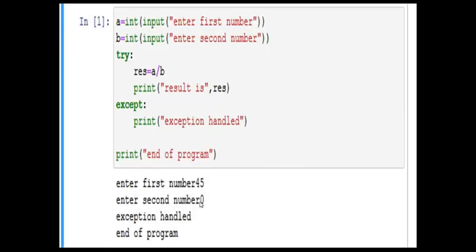Here is the program in which I'll use a try statement and an except statement. I'll input two numbers, the first number and the second number, and then again I'm doing the division by 0 type of problem. If the numbers are correct, like if the numbers are divisible, then the result will be printed. Otherwise, if someone enters a denominator of 0, then the except part will run and the exception handler message will print on the screen. At the end of this program, this last block is also executed because it is not part of the try block, so the end of program message will be printed.